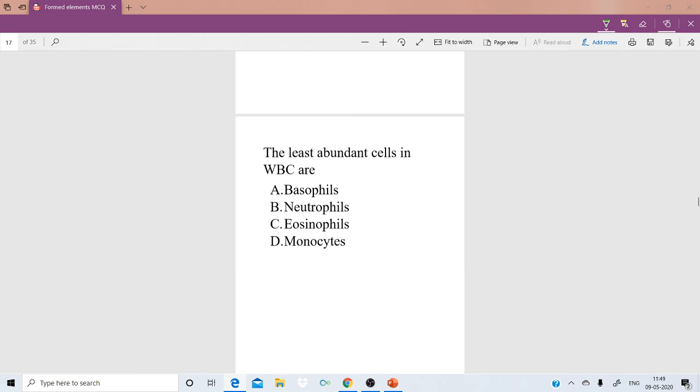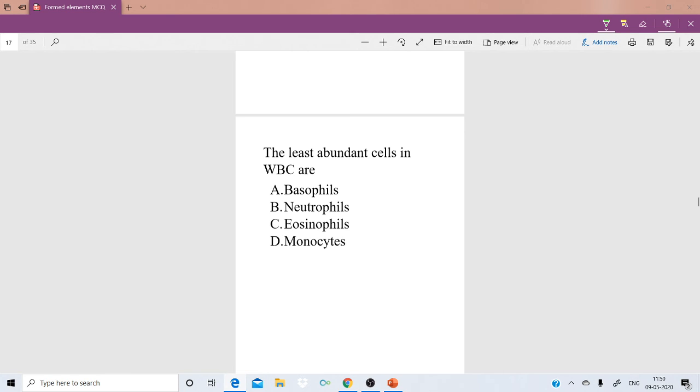Next question. The least abundant cells in the WBC are: option A, basophils; option B, neutrophils; option C, eosinophils; option D, monocytes.